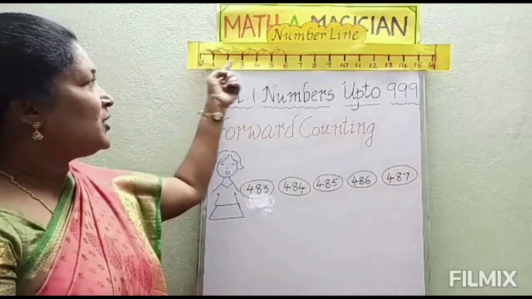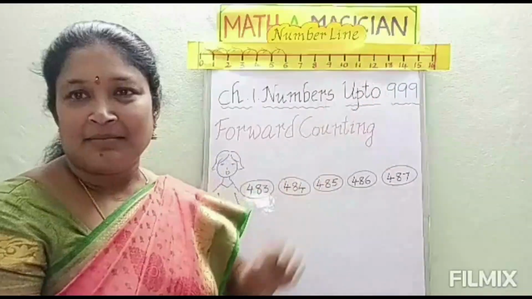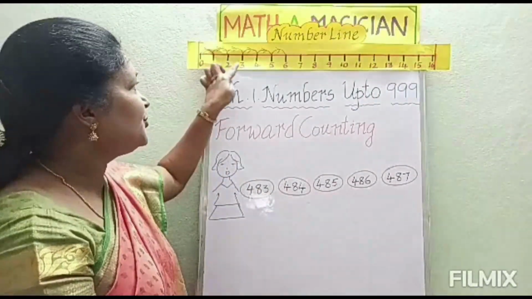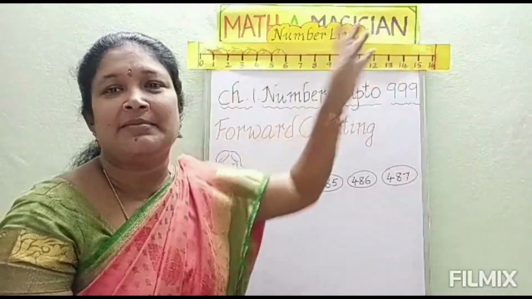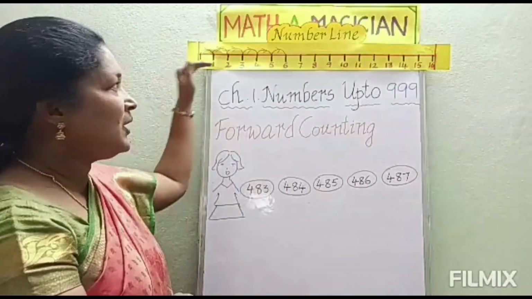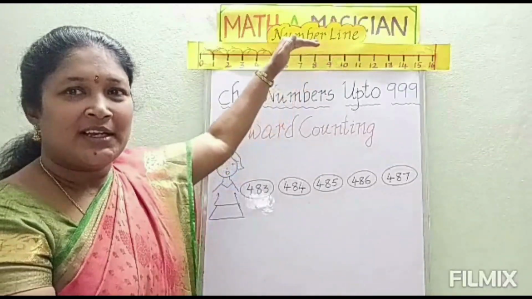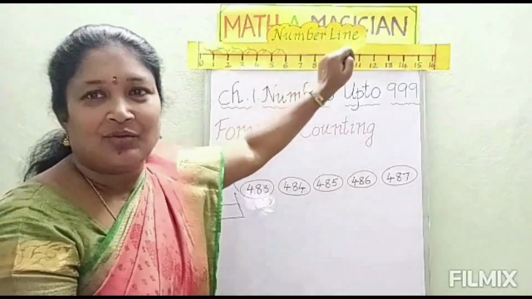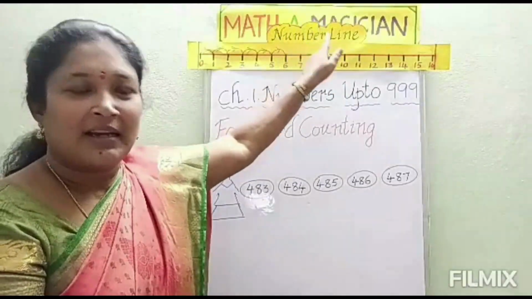See children, what you are observing here? Some numbers are there. 0, 1, 2, 3, 4, 5, and so on. All these numbers are arranged on a line. So that is called number line. What is that children? Number line.